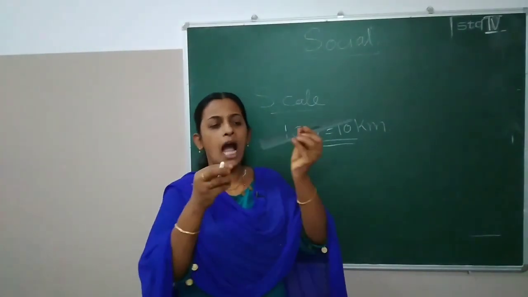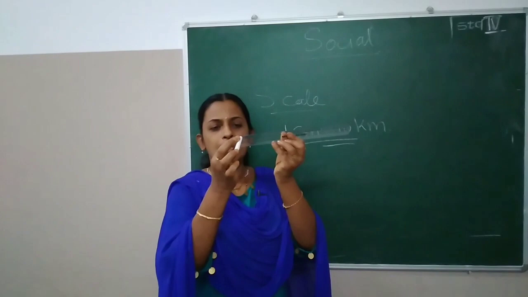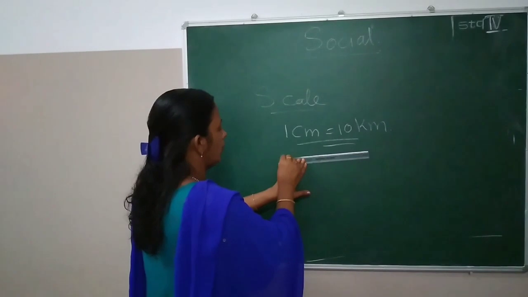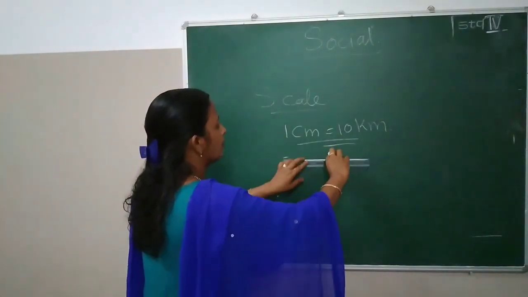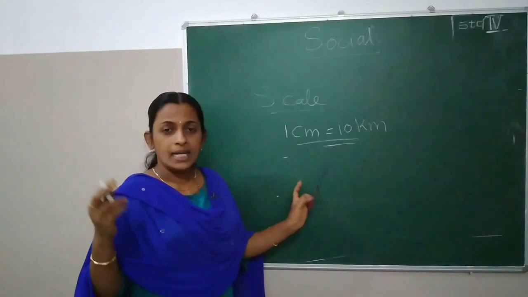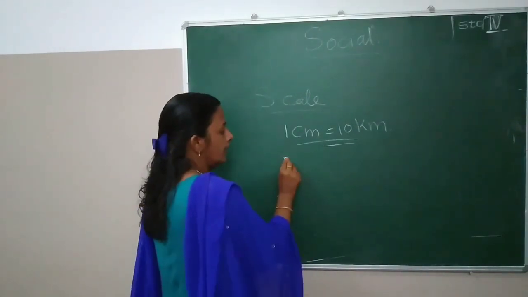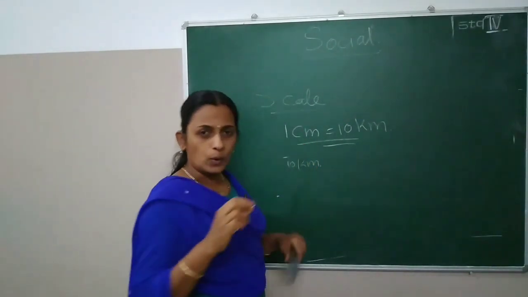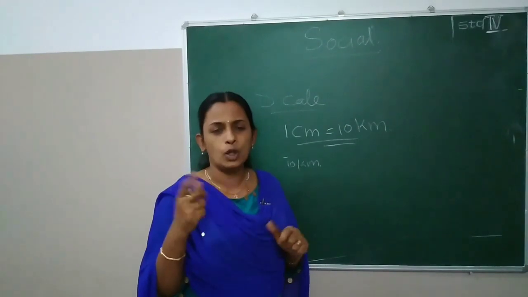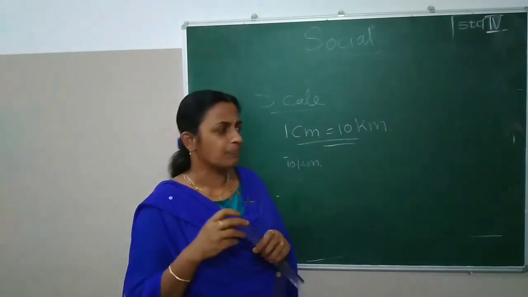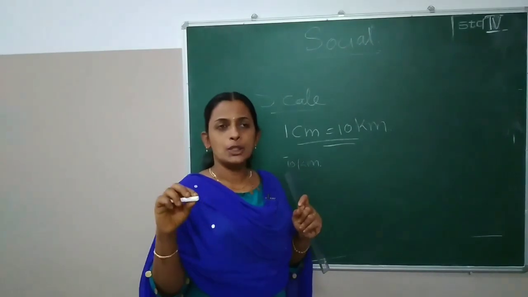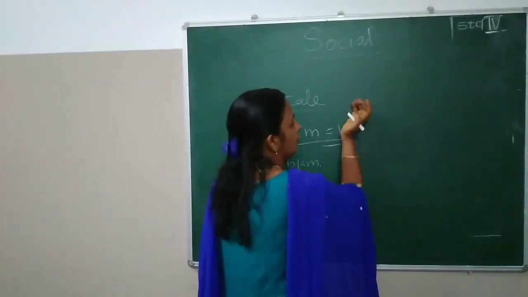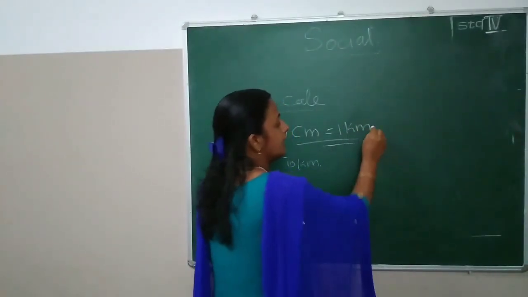That means in our scale, if we mark 1 centimeter, that is equal to 10 kilometers. Suppose we don't know the proper distance, but approximately we can say. Then for the distance from our school, 1 centimeter is equal to 1 kilometer. That's better for you.